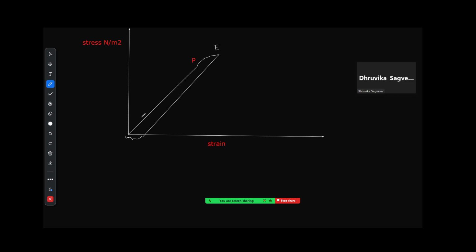Beyond this, the body starts expanding very quickly up till the point Y, which is called the yield point. Now here, if you look carefully, your stress has hardly changed, it has changed very little, but the strain has changed a great deal. That means the body is undergoing a very rapid change. This is the portion when the body is plastic.